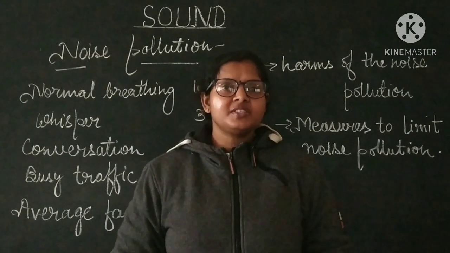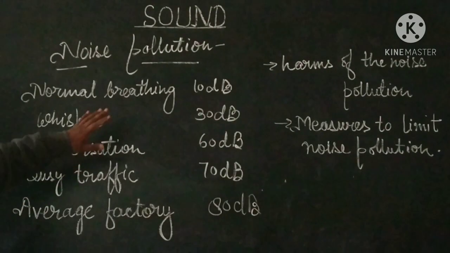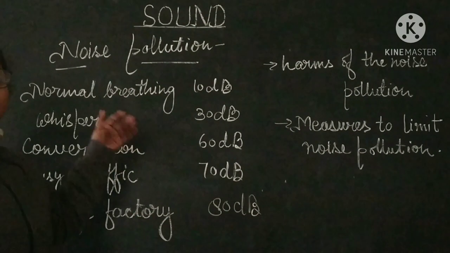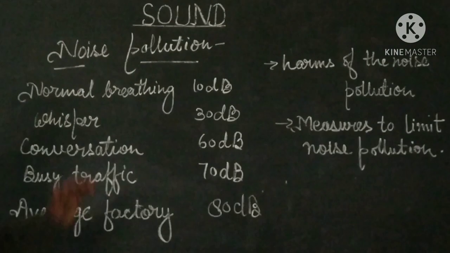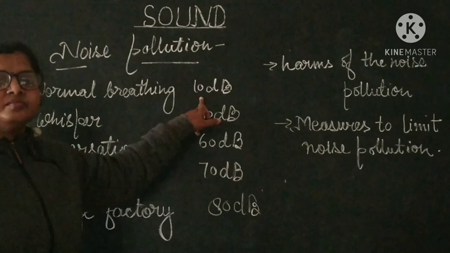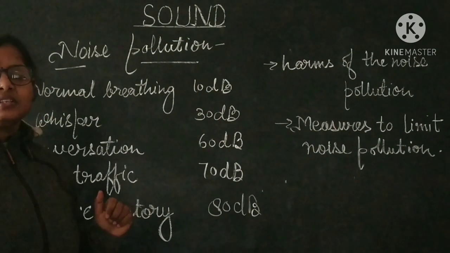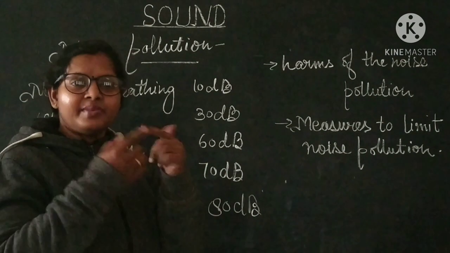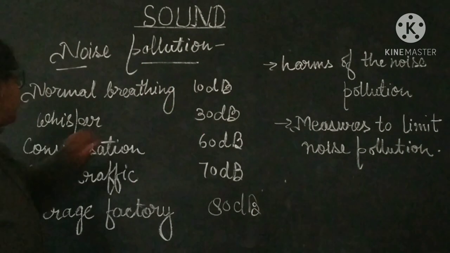That is the main difference between noise and music. The loudness of the sound is measured in decibels. So students, just take a look at this chart, and you can easily identify the loudness of the sound in various activities. Normal breathing means intake and outgoing of the air from your nasal passages. In the breathing process, 10 decibel sound is produced.